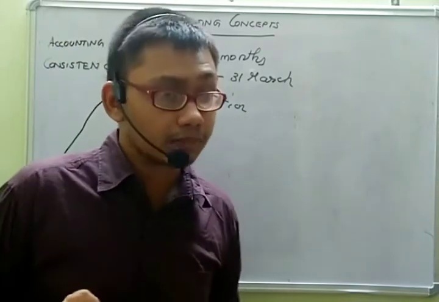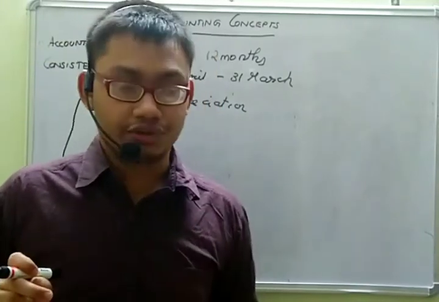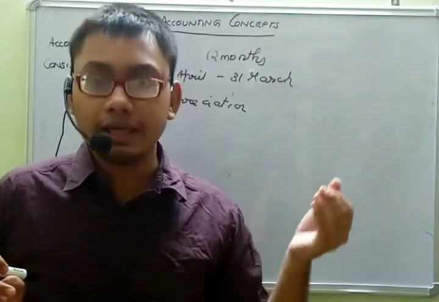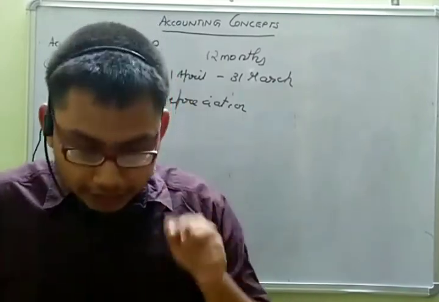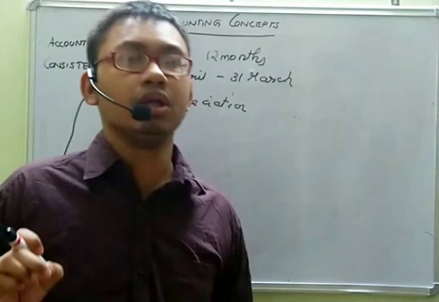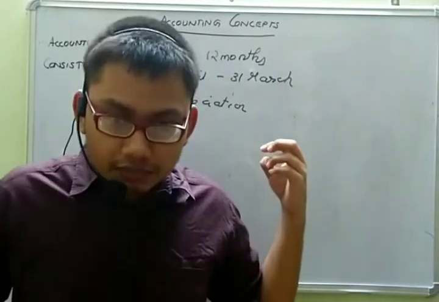But now you may ask whether it is possible to change. If there is a law that states you cannot maintain this method and you have to go to the other method, then we have no choice but to change.